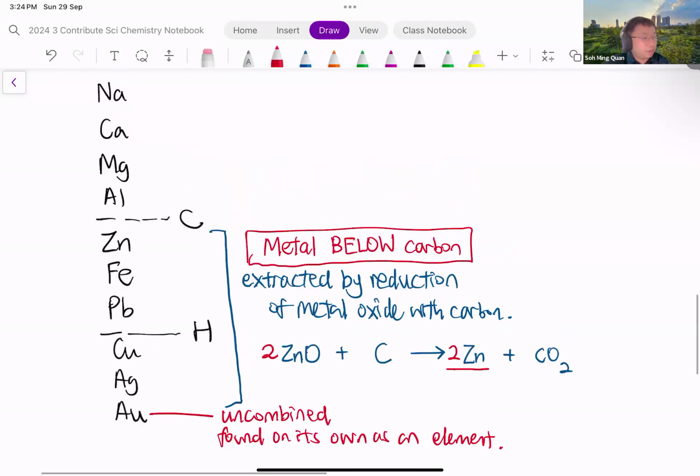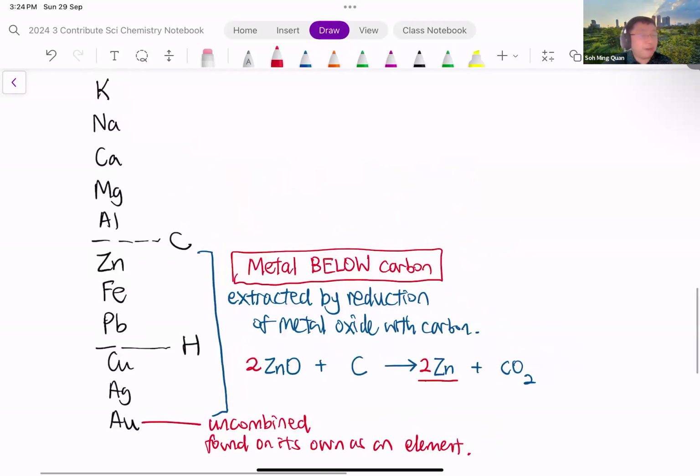So now we have settled gold right at the bottom of the reactivity series. It's uncombined. And we have settled the metals below carbon in the reactivity series. We just need to extract their metals from the metal oxide by heating or reduction with carbon.